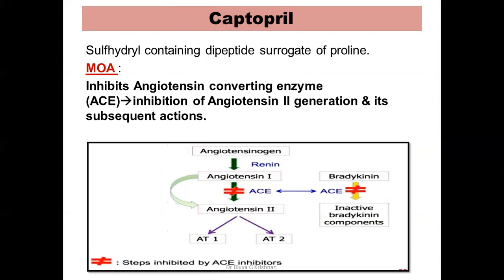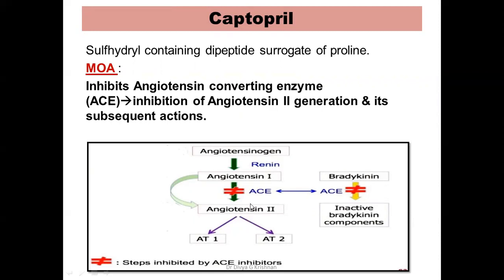Already you know the ACE enzyme is involved in the conversion of angiotensin 1 to angiotensin 2. That was the main action of the ACE. So if this enzyme is inhibited, what will happen? The conversion of angiotensin 1 to angiotensin 2 will not occur. So all the actions that were done by angiotensin 2 will not occur, because there is no conversion, there is no synthesis of angiotensin 2.